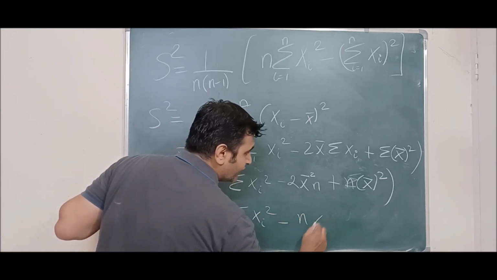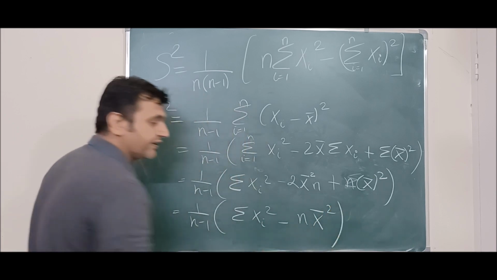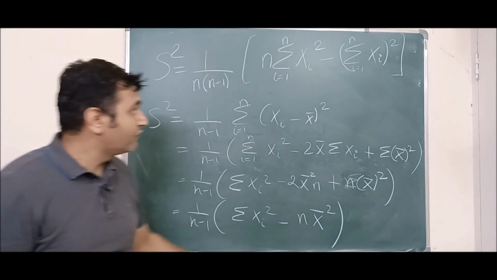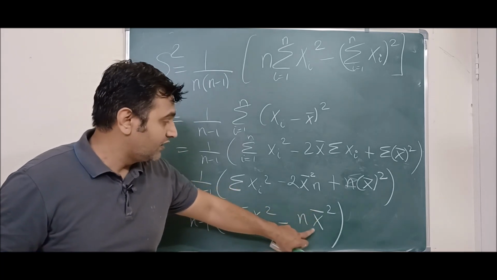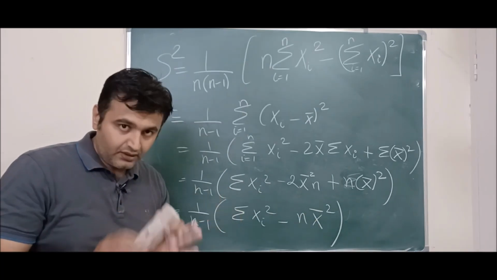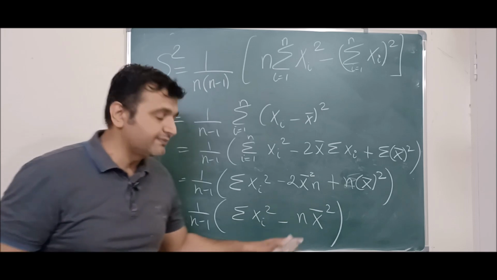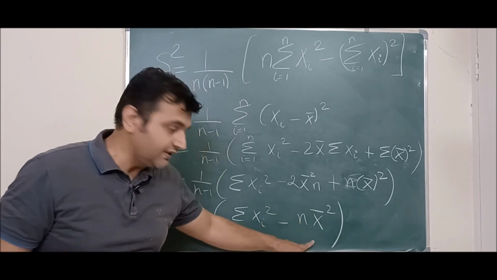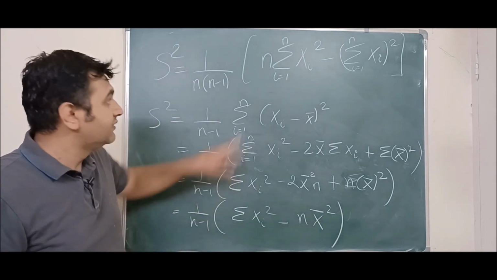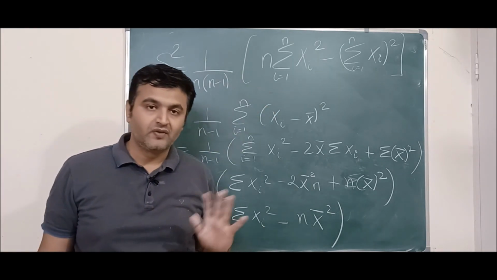Minus n into x bar square. But now what is your x bar square? X bar square is nothing but summation of xi square upon n square, because x bar is nothing but summation of xi upon n. So that one n will get cancelled, and when you take it outside, this is what you get. Okay, so that is the proof.